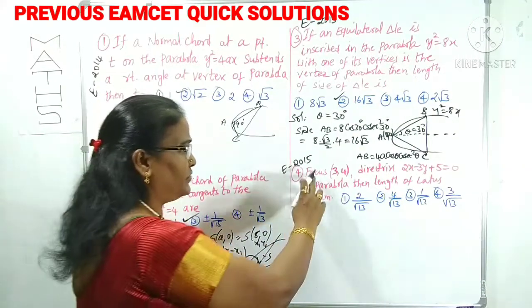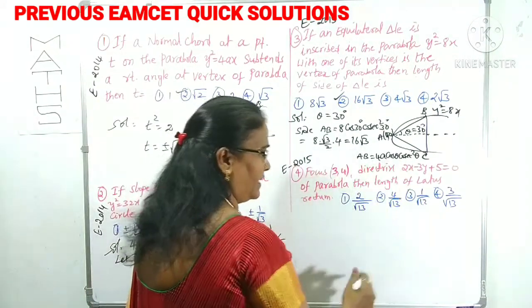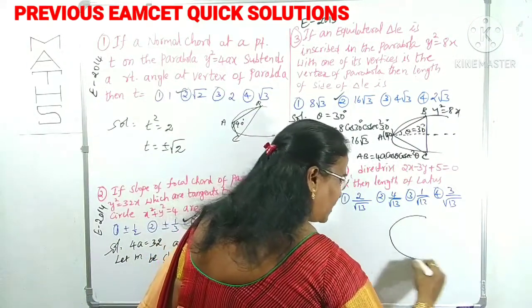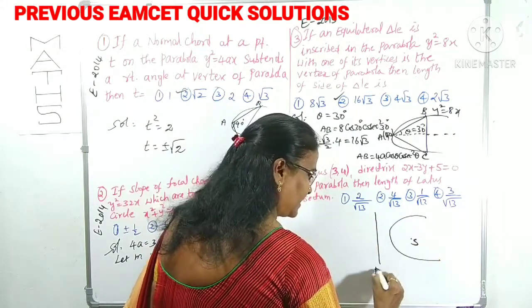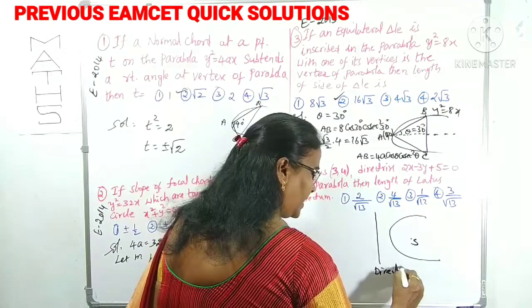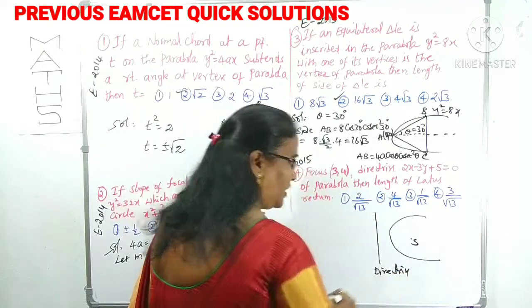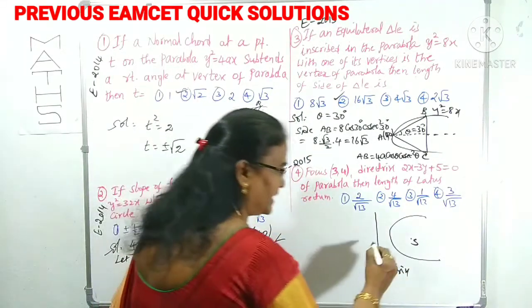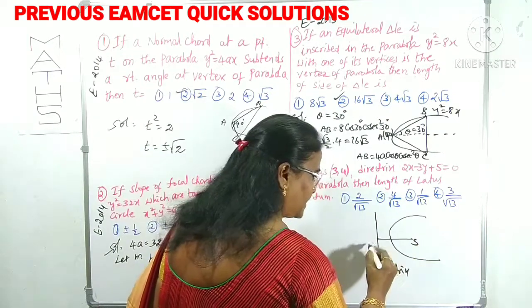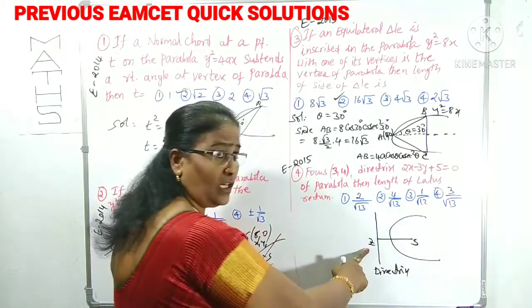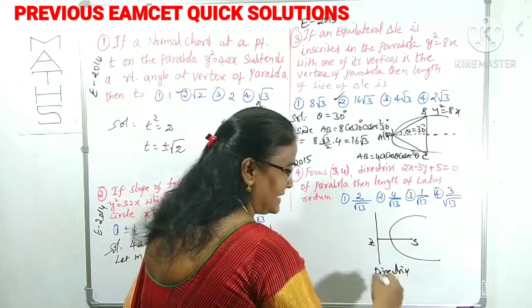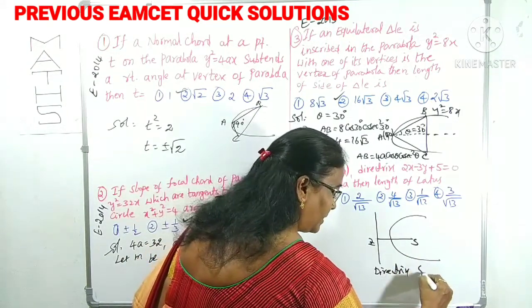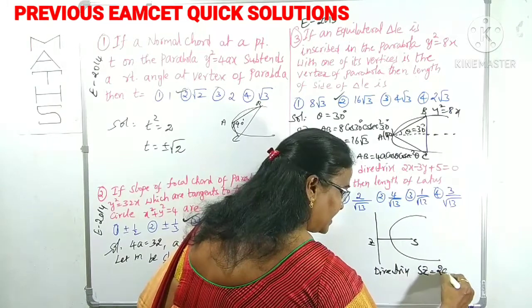Focus and directrix are given. This is a parabola, the directrix is somewhere else, and the focus is here. This is the directrix. If you watch lecture 1, you can get the idea. That is SZ, where Z is the foot of the perpendicular from S on the directrix. The distance SZ is 2a.